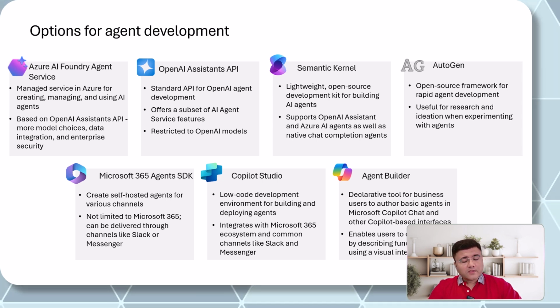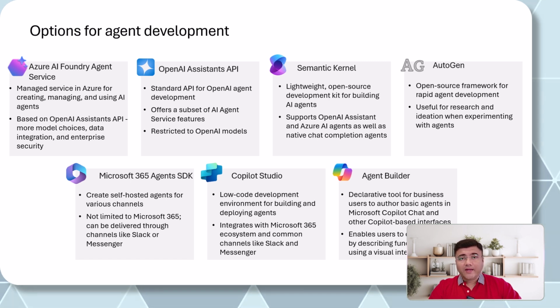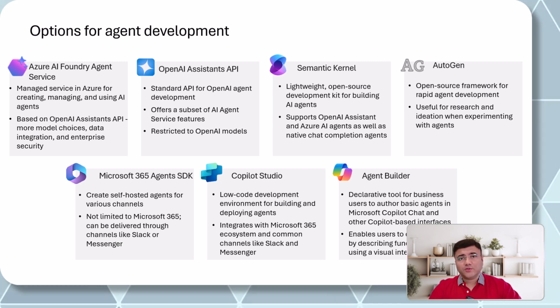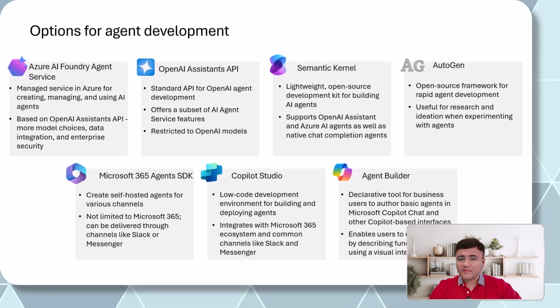Also, it supports OpenAI Assistant and Azure AI Agents as well as native chat completion. So no matter which kind of agent SDKs you have used in the past, Semantic Kernel is capable of integrating with all of them. Then next we have something called AutoGen. AutoGen is an open source framework for rapid agent development. This was actually part of Microsoft Research, and it is still available in Microsoft Research only.